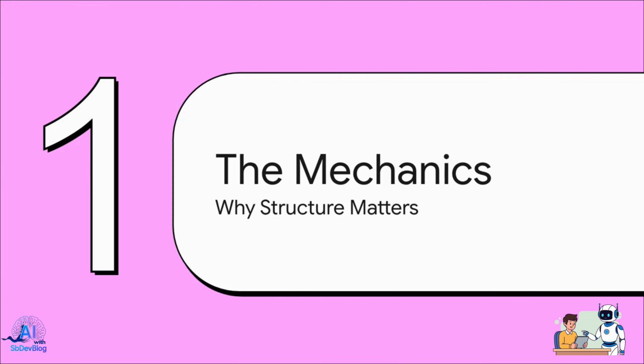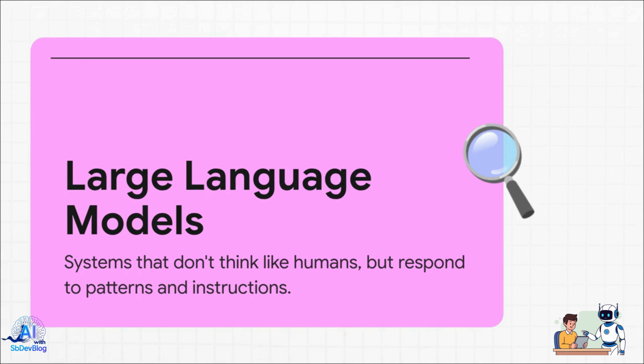Section 1, the mechanics and why structure matters. To actually command these systems, we first have to understand what's happening under the hood. The core developer insight here is that large language models literally do not think like humans do. They don't have sudden bursts of creative inspiration. Instead, they respond strictly to patterns and instructions. And what that means is clarity equals quality. Because the AI executes patterns rather than human thoughts, structured prompts create predictable, expert-level results. When your prompt is structured, your result is predictable. It is really that simple.